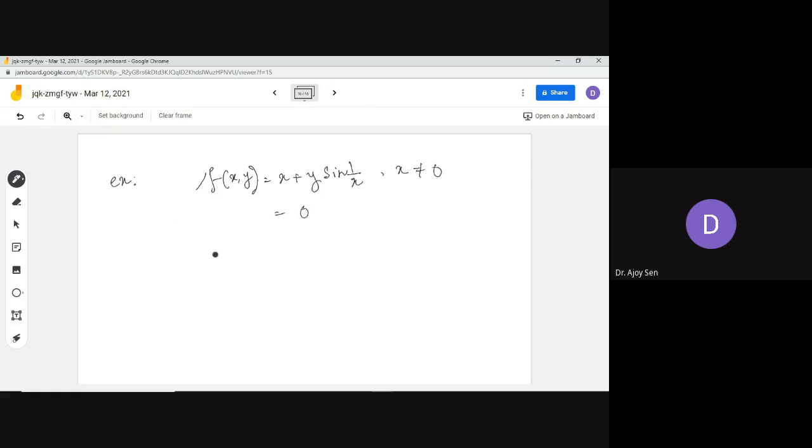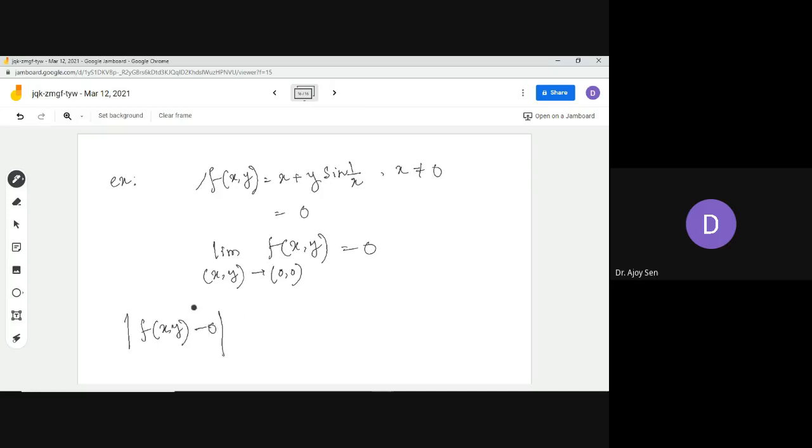So in this case you are asked to check that this limit is exactly 0. It is guaranteed that the limit exists, but you have to check. That means you have to check it via the definition, the epsilon delta definition.